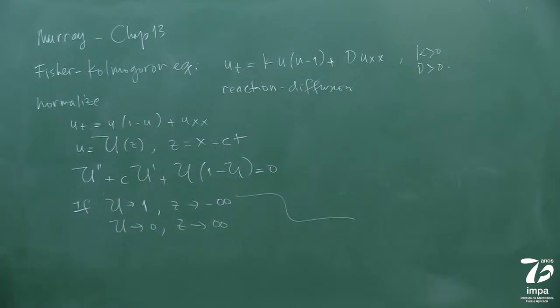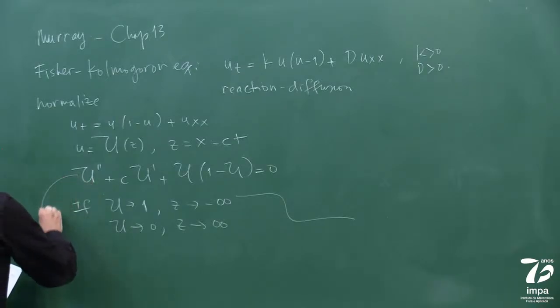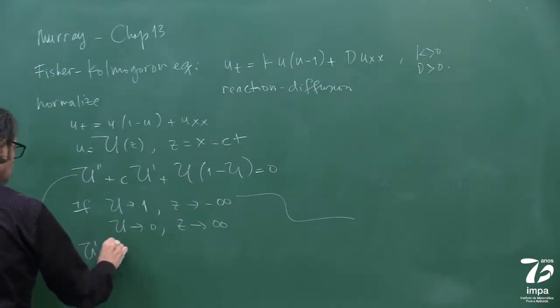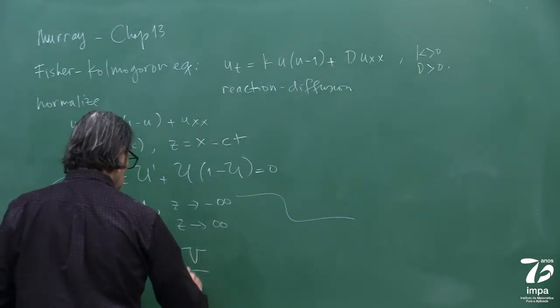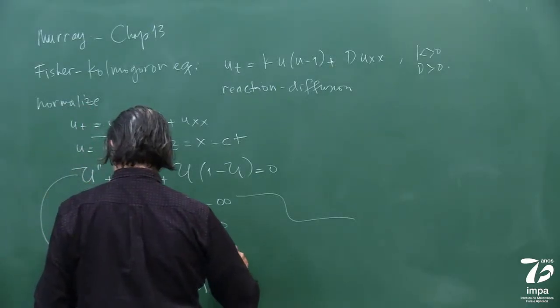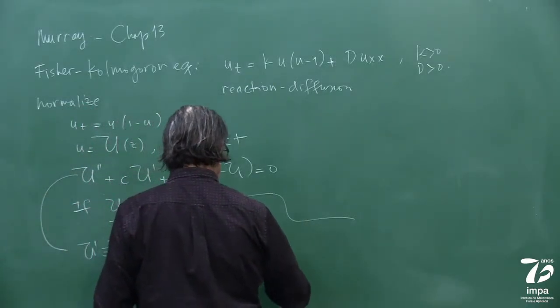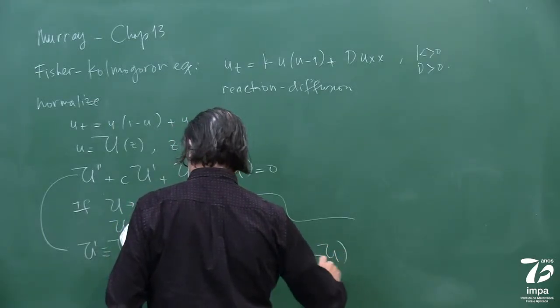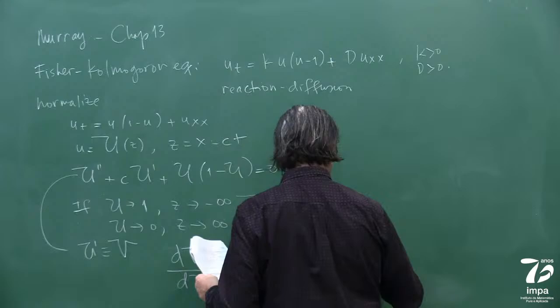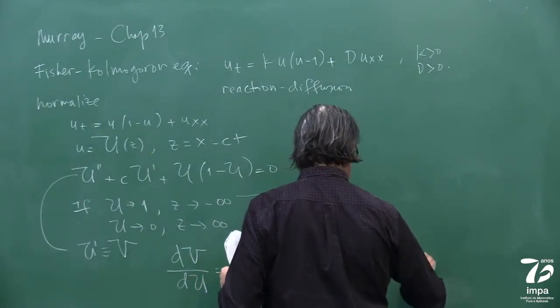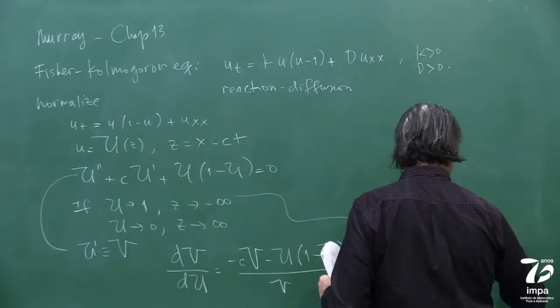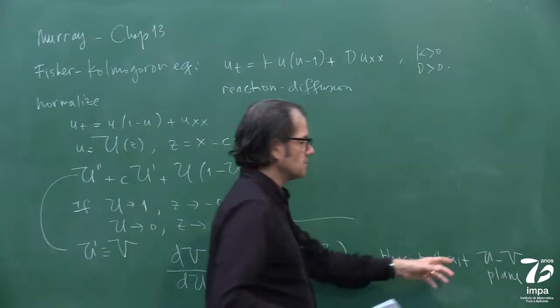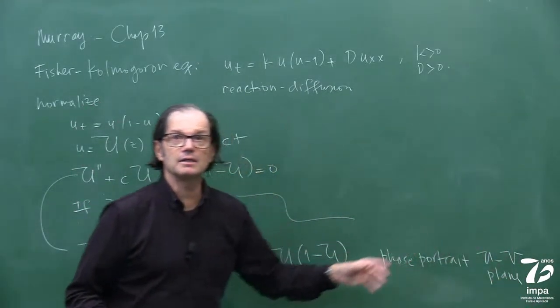And then in Murray's book, he rewrites this using u prime as capital V, and then he rewrites this as dV/dU equals minus cV minus u(1 minus u), over V, and then checks for the phase portrait in the UV plane, and so on.